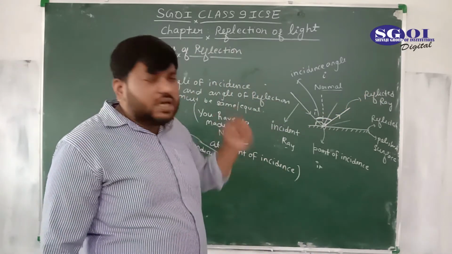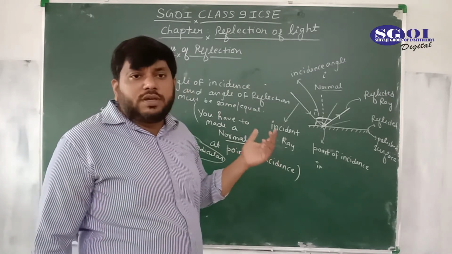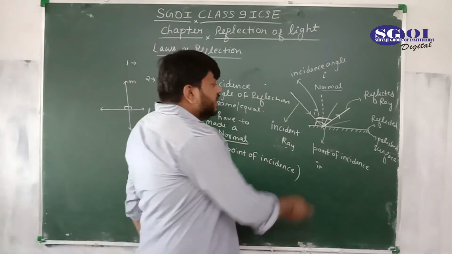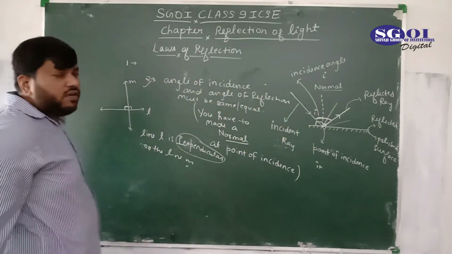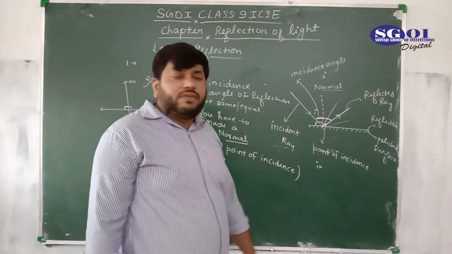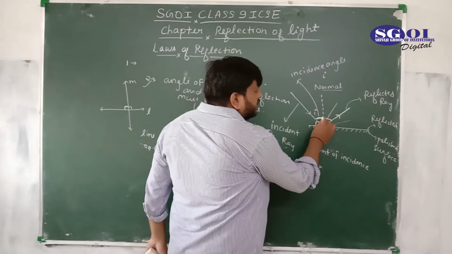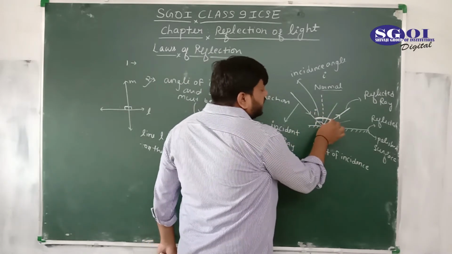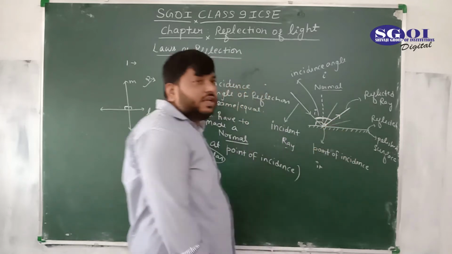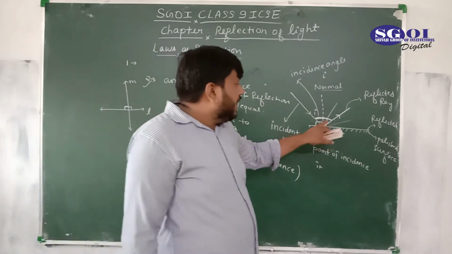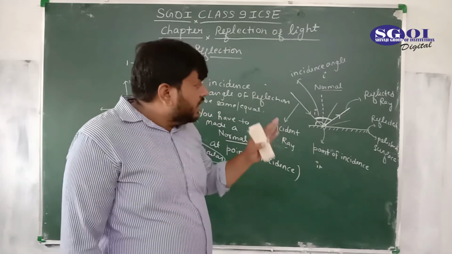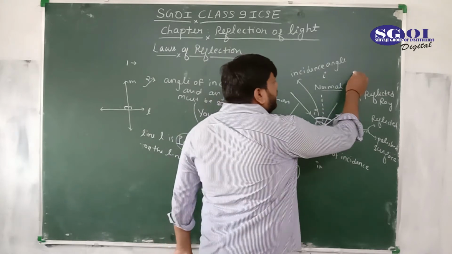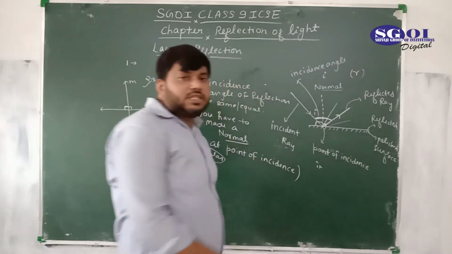When it comes back into the same medium, the light is called the reflected ray, and the path is decided by the concept of the angle of incidence and the angle of reflection. Where is the angle of reflection? This is the angle of incidence between the normal and the incident ray, and this is the angle of reflection between the normal and the reflected ray. The angle made between the normal and the reflected ray is called the angle of reflection, and this is represented by small r.